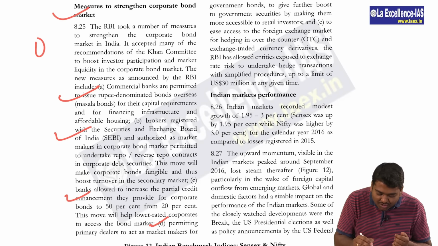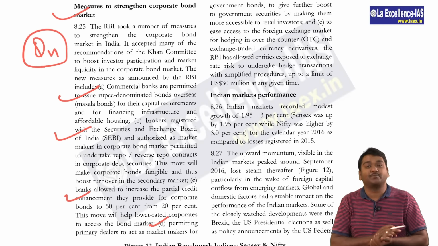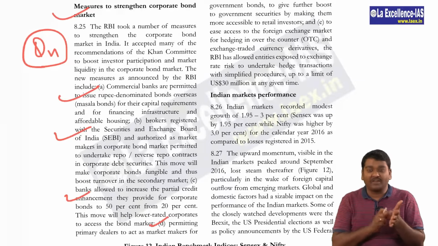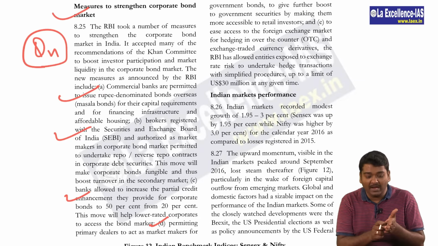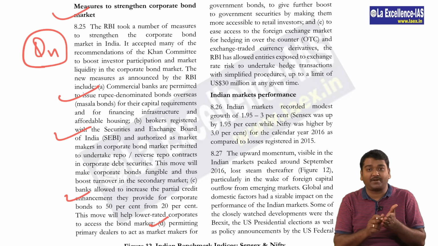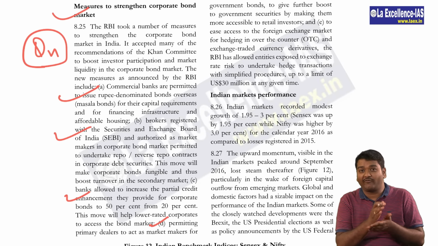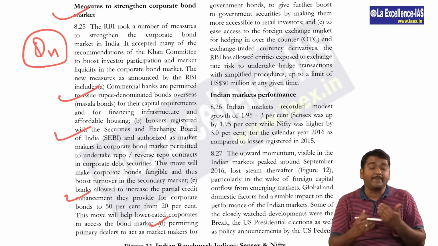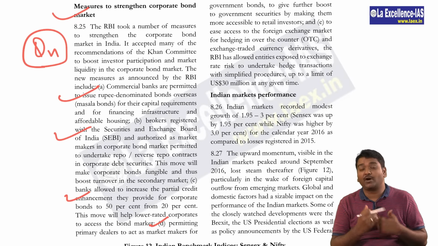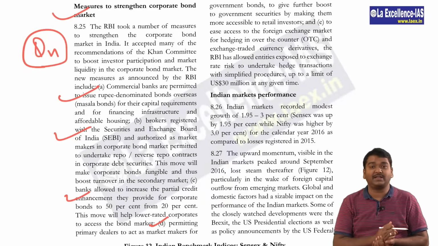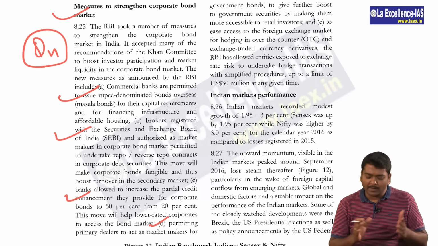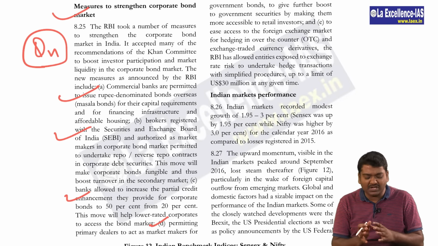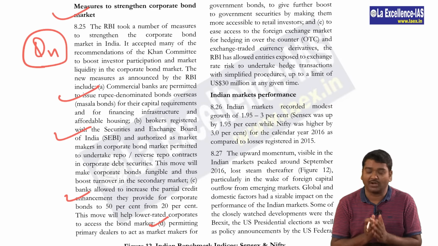So in mains, they may ask a question with respect to measures taken to strengthen the corporate bond market. Because of NPAs, banks are not giving money, and the balance sheet problem is creating a lot of problems for corporates to get money from the banks as well. So at that point of time, what needs to be done, or what are the other measures taken by the RBI, can be a question, prelims or mains, but I would see mostly this question can come in mains. So please be prepared about this particular topic.